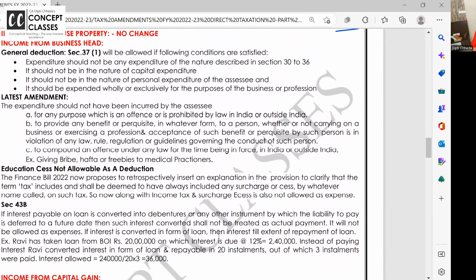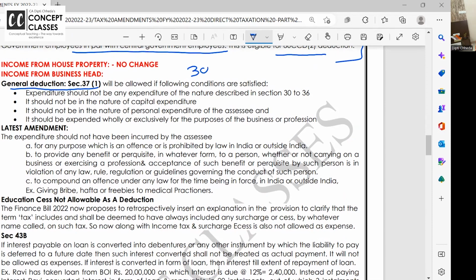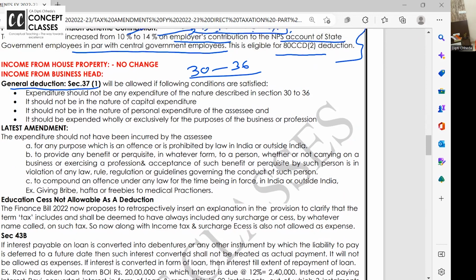Income from business head. This amendment, I feel they are playing with the language of law. There's an amendment in general deduction. You all remember, income from business starts with section 28, the chargeability section, and then section 30 onwards. Sections 32 and 36 are the sections wherein deduction is allowed for depreciation, premium, scientific research and so on, based on some conditions.